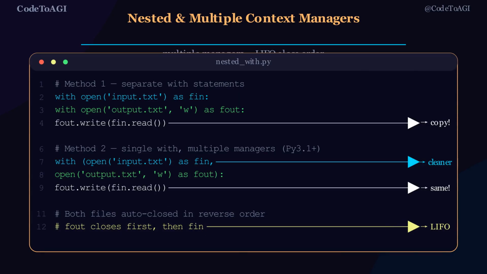Same effect, cleaner syntax. Available since Python 3.1. Important, context managers close in LIFO order. Last in, first out. Foo was opened last, so it closes first. Bar closes second. This matches the natural stack order and prevents dependency issues.